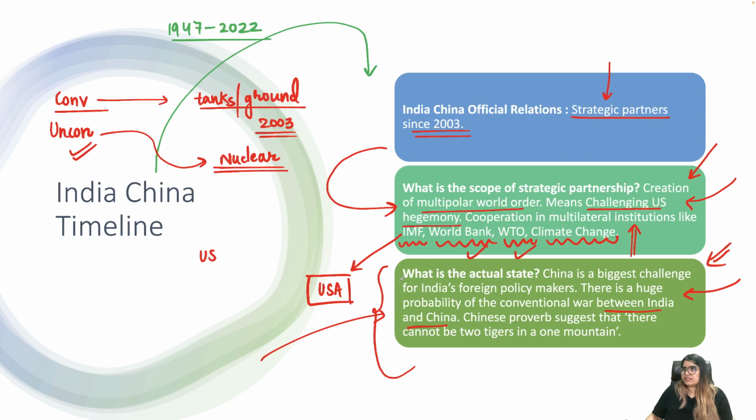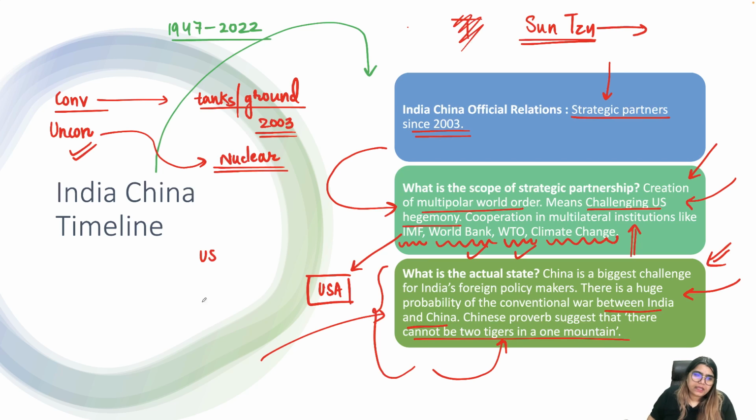In fact, there's a Chinese proverb, which is written in the book Art of War, written by Sun Tzu. Actually, Sun Tzu is a realist, just like we have Kautilya in the Indian context, he is a realist. Similarly, there is Sun Tzu, a Chinese realist thinker. And in this book, Art of War, he has written this proverb that there cannot be two